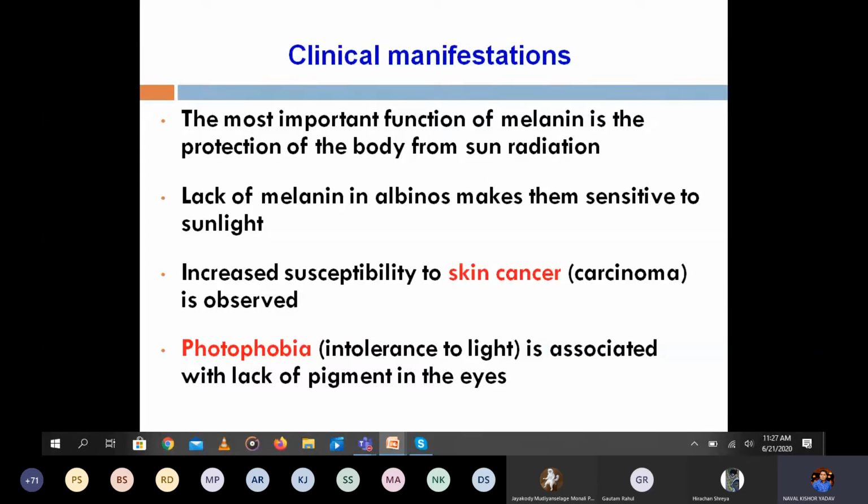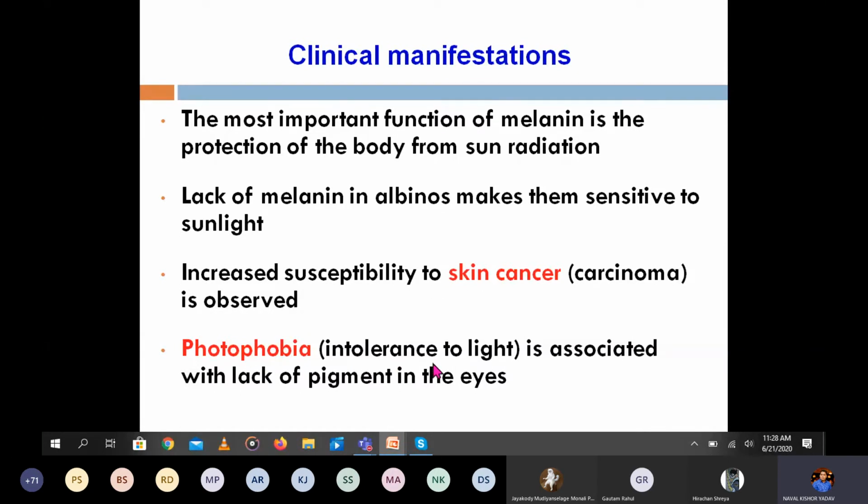The level of melanin is decreased in those portions, so they are highly susceptible to a type of cancer, that is skin cancer. A person suffering from albinism is highly susceptible to developing skin cancer. Skin carcinoma is observed in the person suffering from albinism.